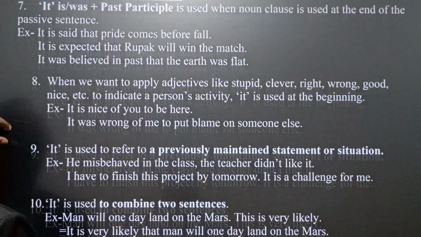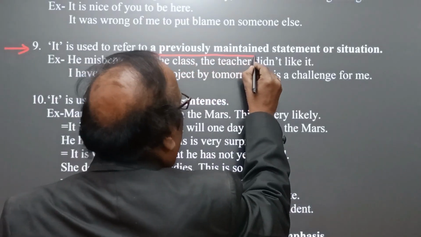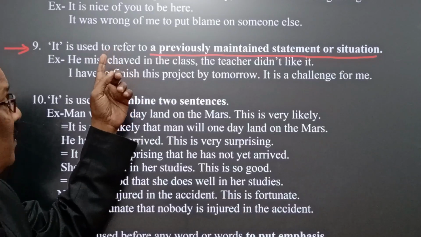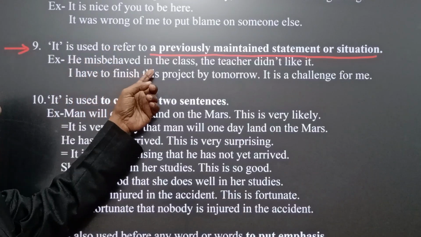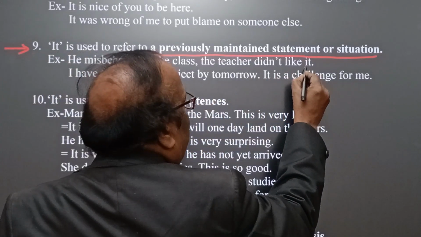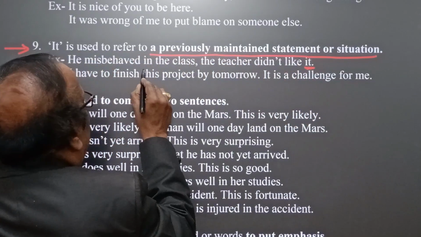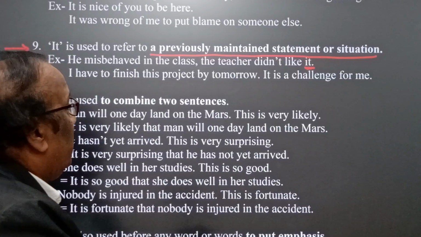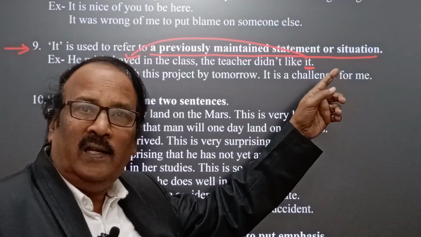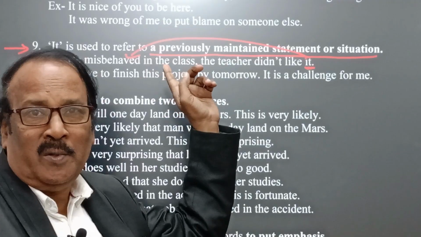Next, number 9. It is used to refer to a previously mentioned statement or situation. This is another interesting point. Remember, he misbehaved in the class. The teacher didn't like it. You see, it is the pronoun here, and it refers back to he misbehaved in the class. It in the sense the teacher didn't like his misbehavior in the class.